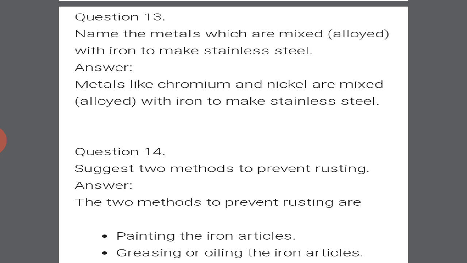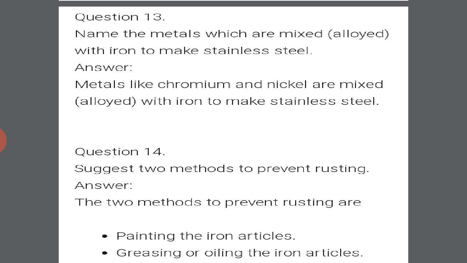Name the metals which are alloyed with iron to make stainless steel. Metals like chromium and nickel are mixed with iron to make stainless steel. Next is suggest two methods to prevent rusting.